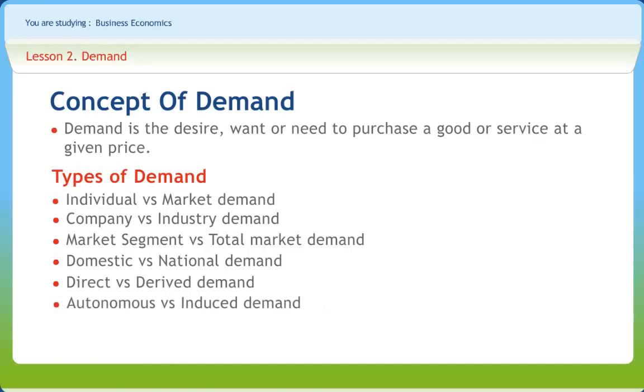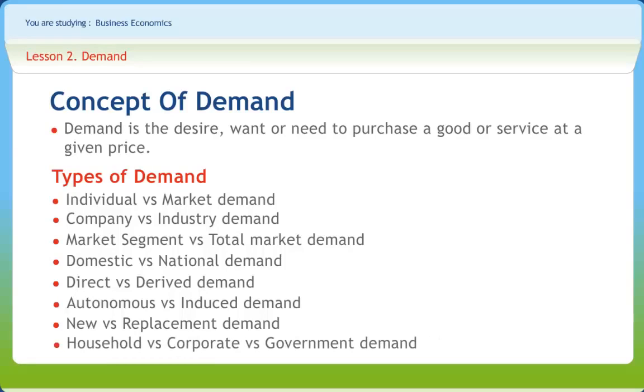Autonomous versus induced demand, where demand for goods or services in response to explicit factors like price, income, etc. is induced demand, but the same demand where the impact of implicit factors are not stated is called autonomous demand. New versus replacement demand, where demand for a new good or service is new demand, whereas when a good is not purchased but repaired or some parts are replaced, then it becomes replacement demand.